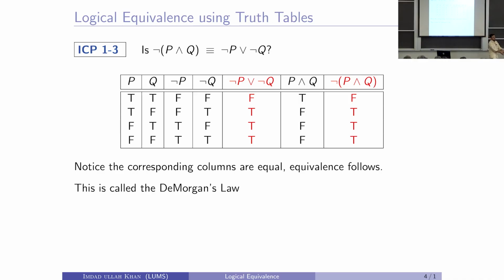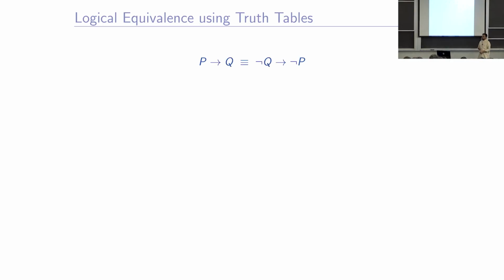If I look at the truth table, for all possible values of p and q, both the left hand side and the right hand side give the same value, right? They output the same thing. So, they are equivalent. Here is the next one: p implies q is equivalent to not q implies not p.